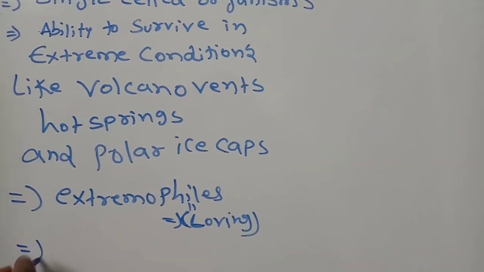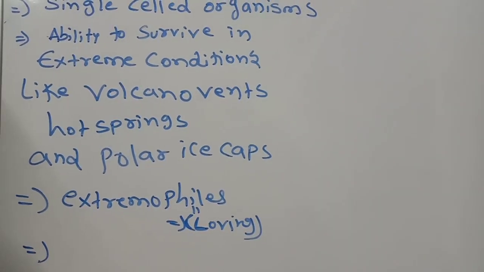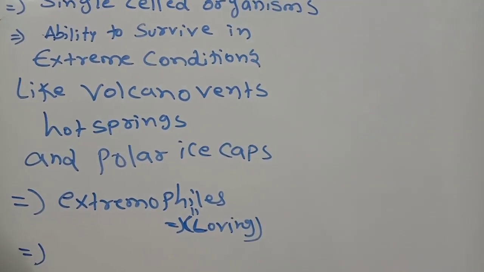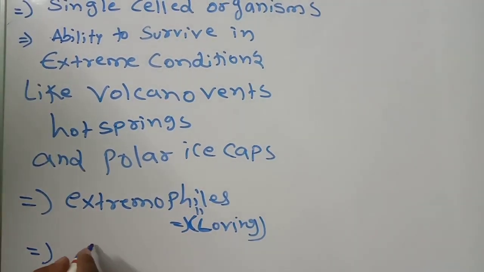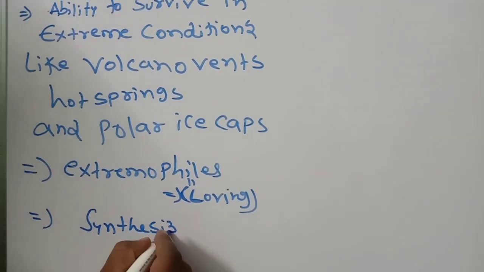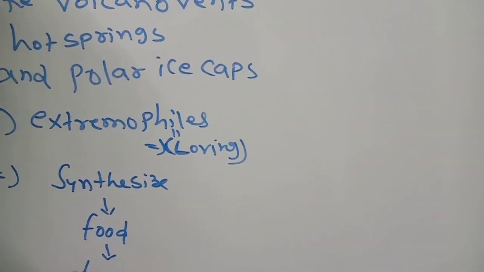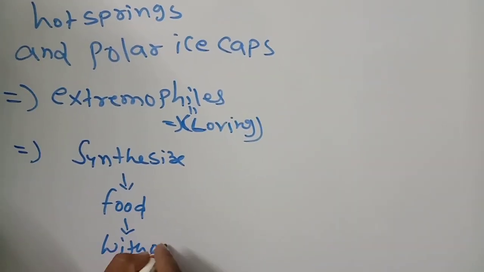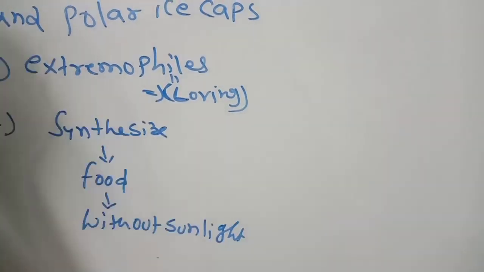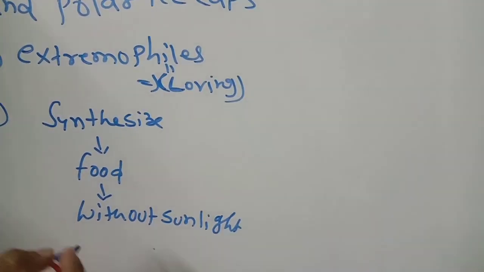Next important, very, very important, they can synthesize their food without sunlight. These extremophiles can synthesize food without sunlight and oxygen.